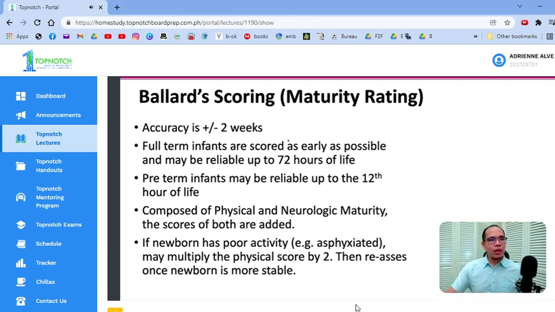Okay? So, you score it as early as possible, but it may be reliable after 3 days of life or 72 hours, okay? For full term. For preterms, up to 12 hours only. If it's more than 12 hours in preterms, it's not as reliable, okay? But you can still do it, okay? It's composed of physical and neurologic scores, okay? And then you add both of those scores, okay?